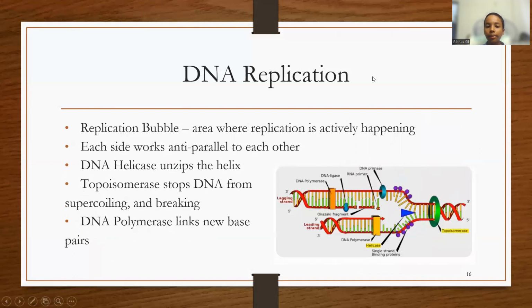Now we are going a bit deeper into DNA replication with some terms. The replication bubble is an area where replication is actively happening, and each side of the DNA, which has now been cut in half, works anti-parallel to each other, which means one moves towards the DNA replication fork and the other one moves away from it. And topoisomerase stops the DNA from supercoiling and breaking during DNA replication. DNA polymerase links new base pairs to the original strands.